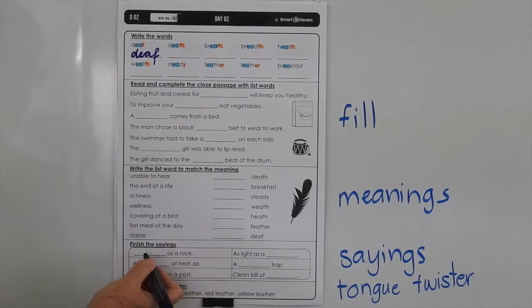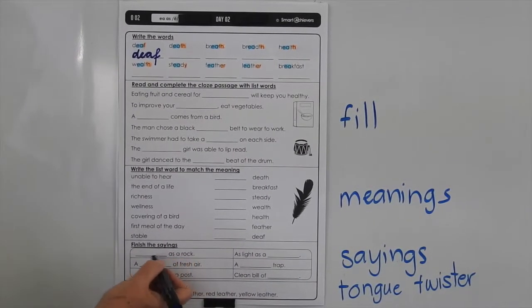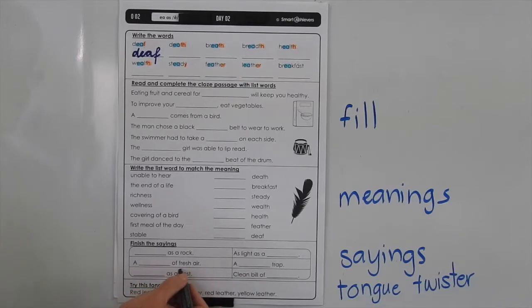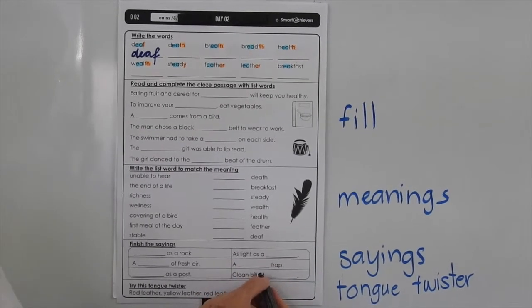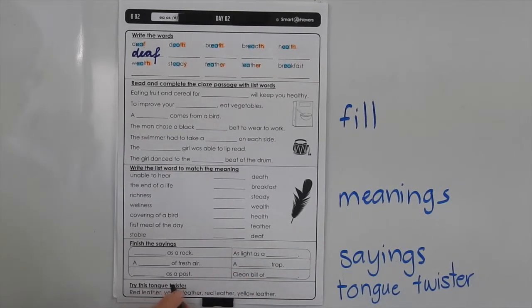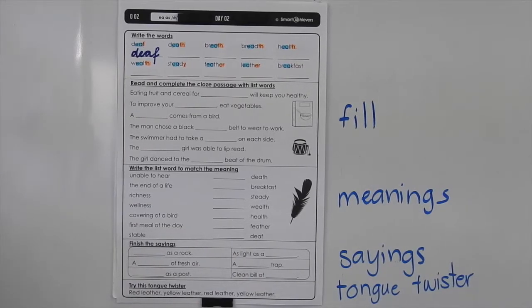Finish the sayings. Something as a rock, something of fresh air, something as a post, as light as a something, clean bill of something. Try this tongue twister. Red leather, yellow leather, red leather, yellow leather, but you've got to try and say it a lot faster than what I can. I've got a sneaking suspicion that that's the new book, not the old book.